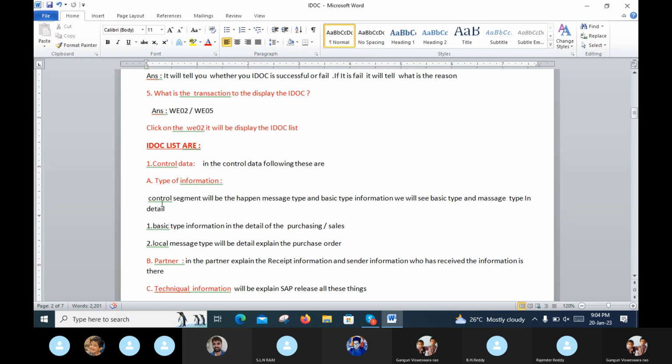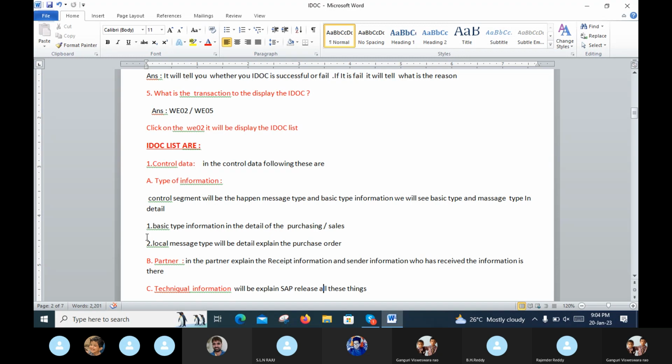In the type of information, the control segment, as I already told you, may be called product data, will display the message type and basic type. When you put WE02, the data will display the type of information segments, which means the message type and basic type. We will see basic type and message type in detail.